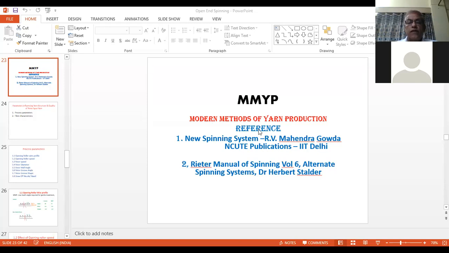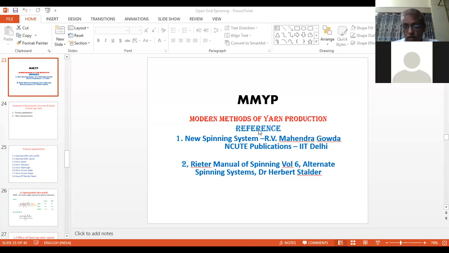So this topic has been taken from two books. Number one is New Spinning Systems by Professor R.B. Mahendra Gowda, Encode Publications, IIT Delhi. And second is Rieter Manual of Spinning, Alternate Spinning Systems and New Spinning Systems by Dr. H. Stalder.